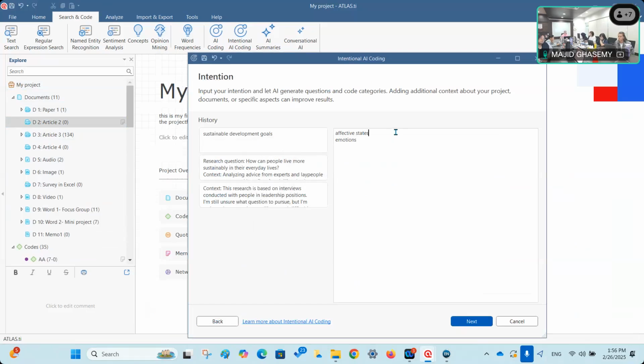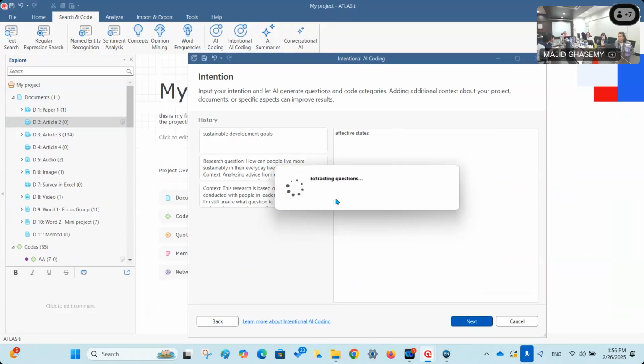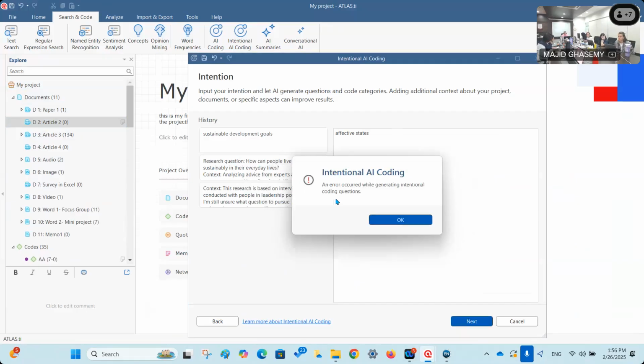Okay, can you try? Do you also get the same message? You get the same message? No? No? Now I have some questions, and questions on code categories.